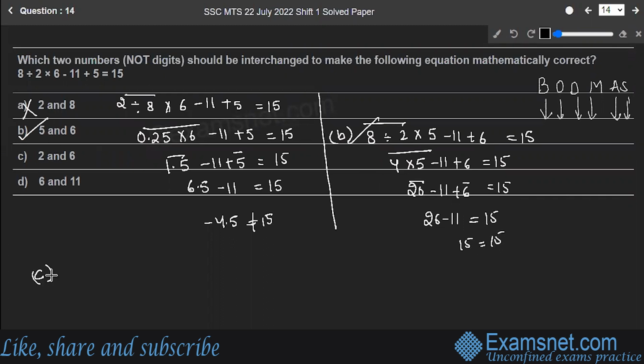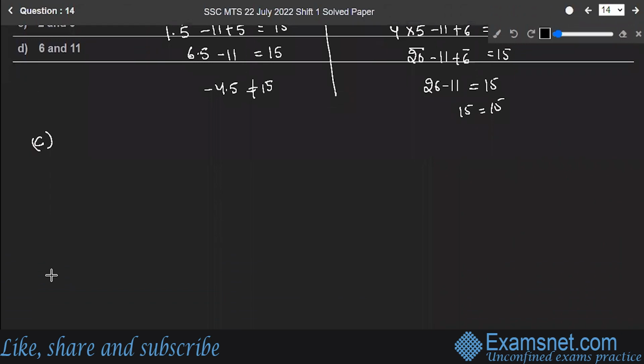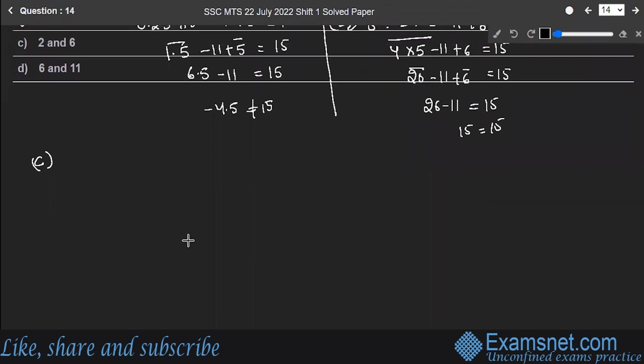Let's check the validity of C and D also. After interchanging, in C we have to interchange 2 and 6. After interchanging 2 and 6, the equation becomes 8 divided by 6 multiplied by 12 minus 11 plus 5 should give you 15.